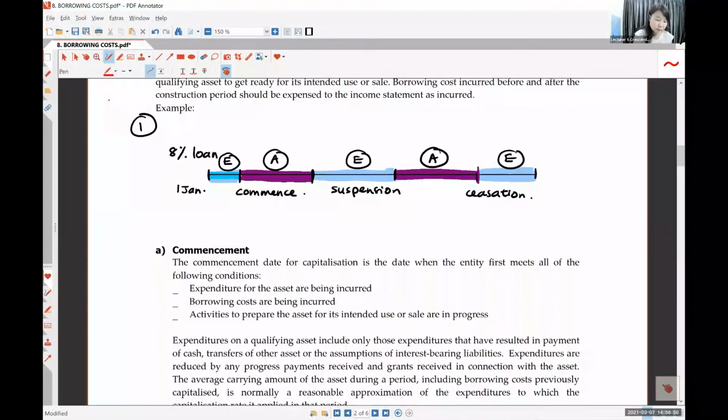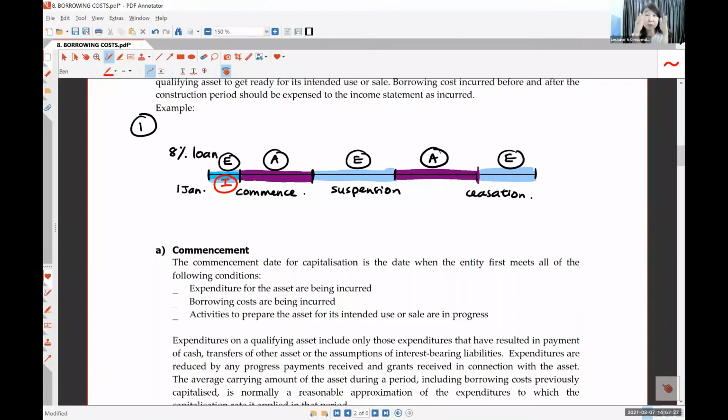Put rate. Okay, you see, you borrow this loan, 8% loan. You borrow the money. The first month, you don't build. So what do you do to the money? You just leave it in the bank, right? But the bank will earn some interest for you. So you will have some income, correct? So this income, you are going to charge it here, 1 month. Because that 1 month interest the bank charges you, you put it under expenses.